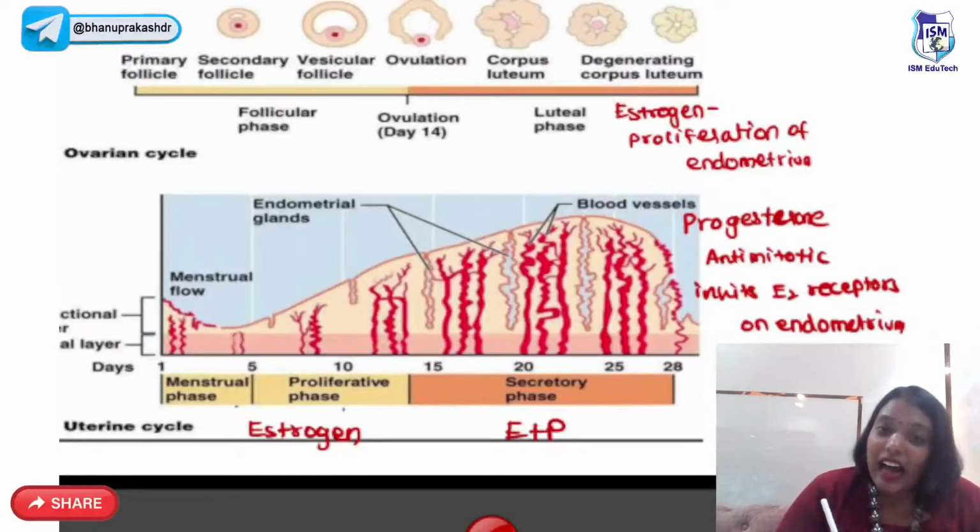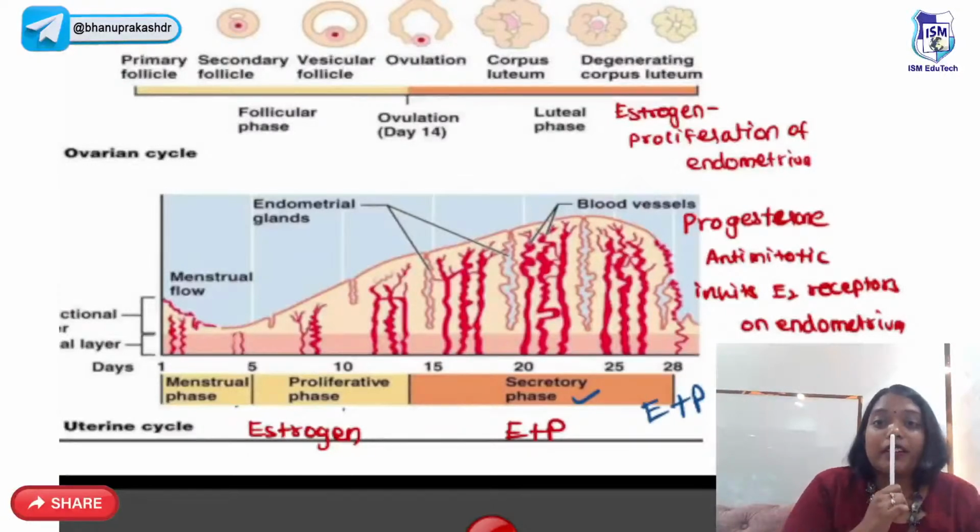Whereas in the second half, that is the secretory phase, you have estrogen and progesterone together. But remember this very important point.